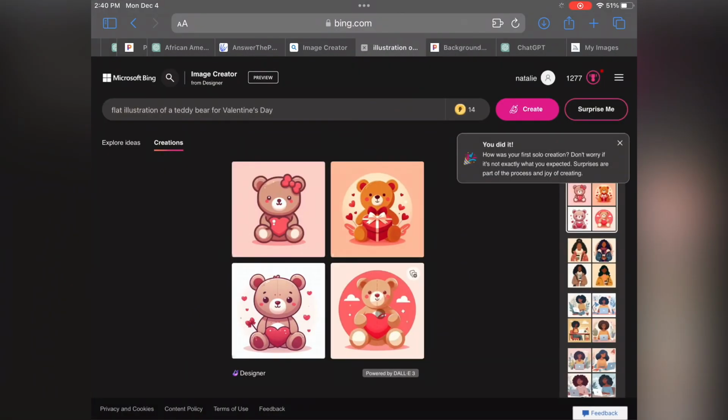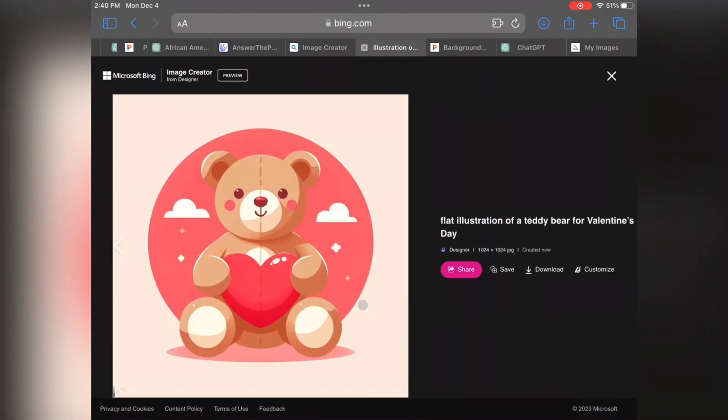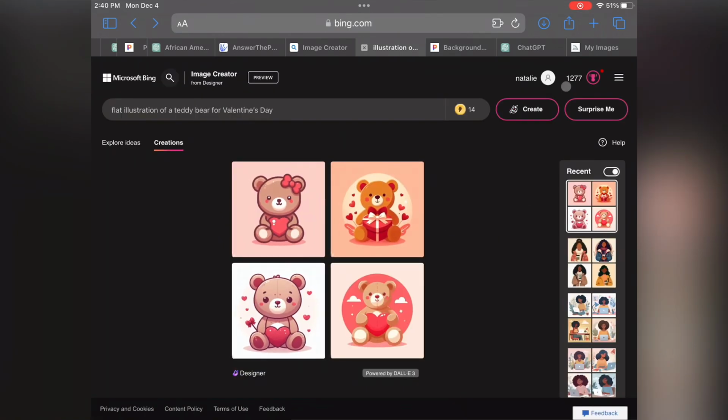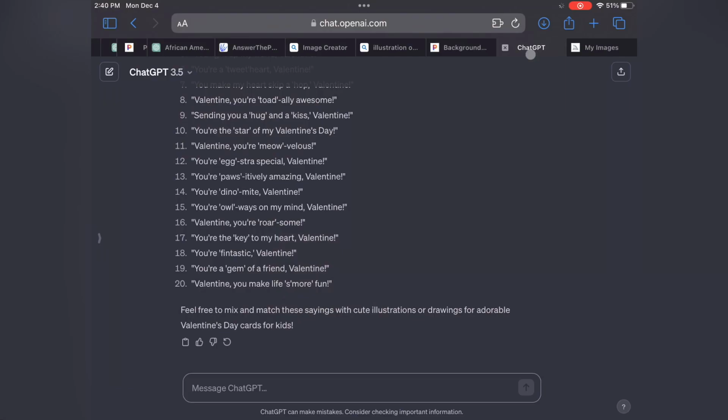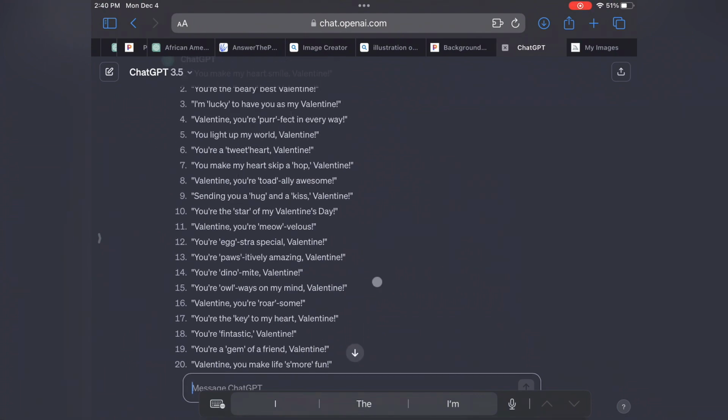So we are going to switch back, and it has created some images for us. These are actually super cute. Just a reminder, you cannot sell these items. These are just for personal use only, but it's great for practice as well. So we're going to create some more. Now we're going to jump back to Canva. No, sorry.